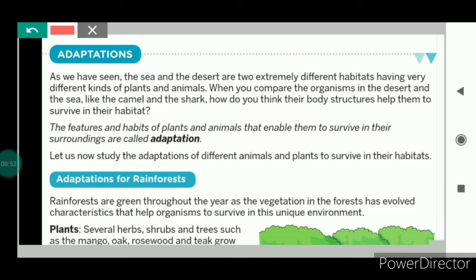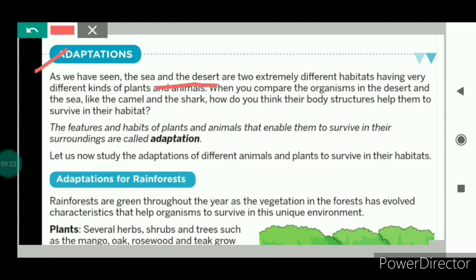Now we will talk about adaptation. If we talk about the sea and desert, they are extremely different habitats. The sea is an aquatic habitat and in deserts very little water is found. And the animals found in these two different habitats have very different body structures, because of which they are able to survive in such different kinds of environments.